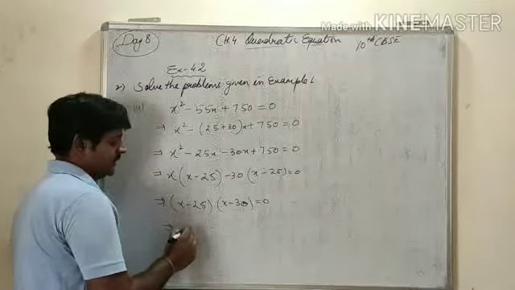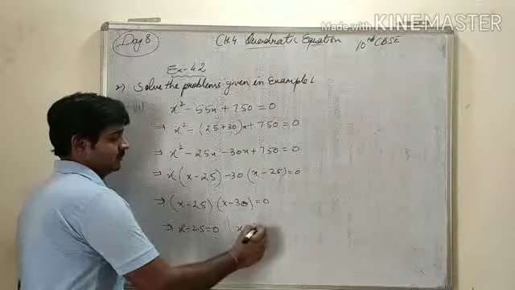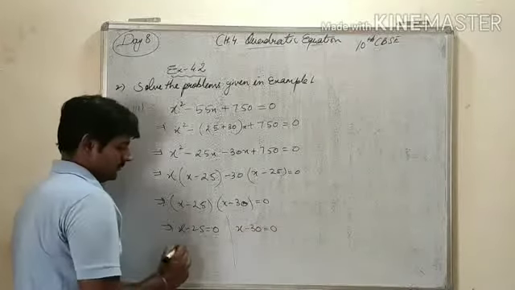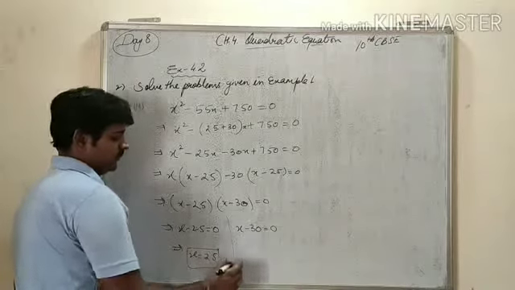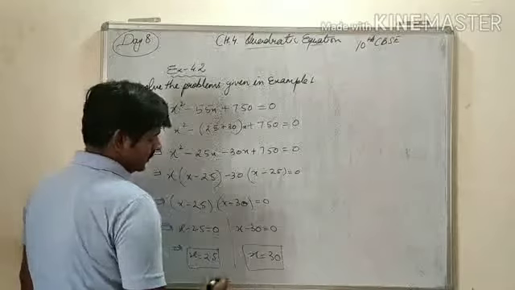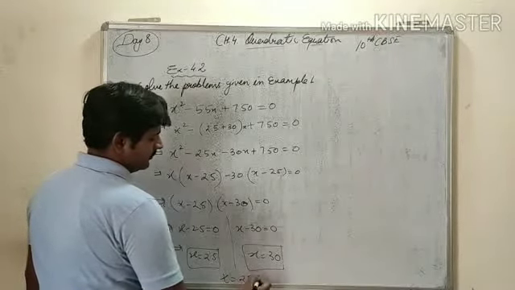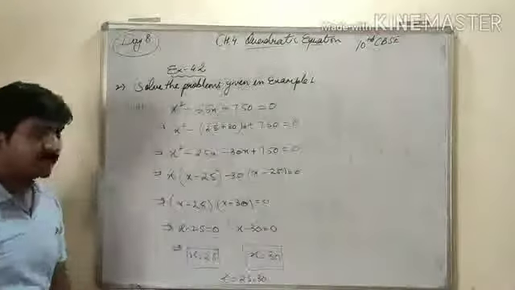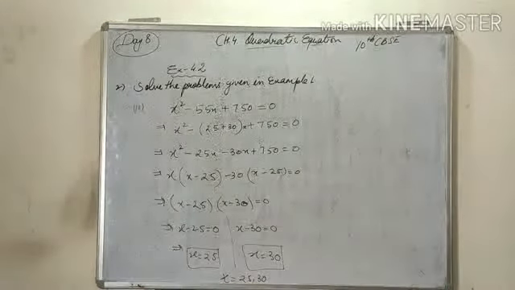We can take separately these terms. So we got x equals to 25 and x equals to 30. So these are the values of x, 25 and 30. Please write it down. It was second question.